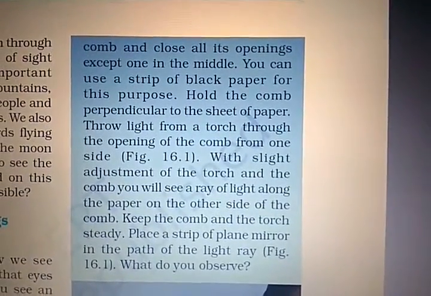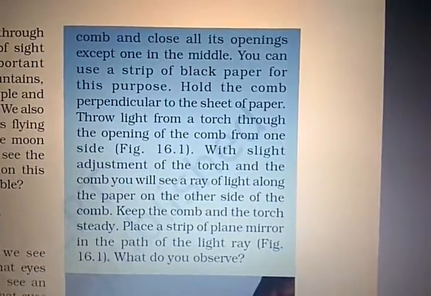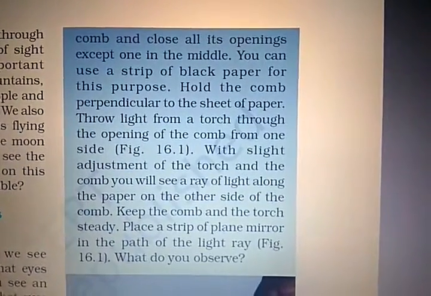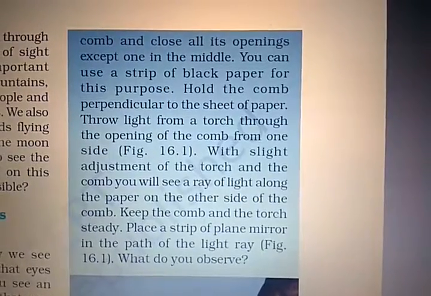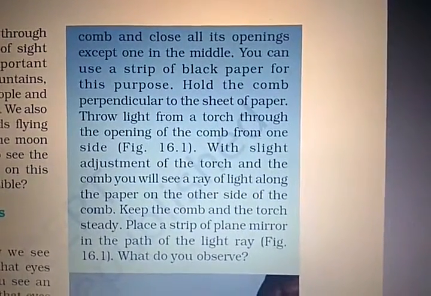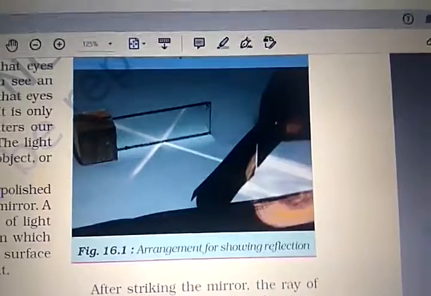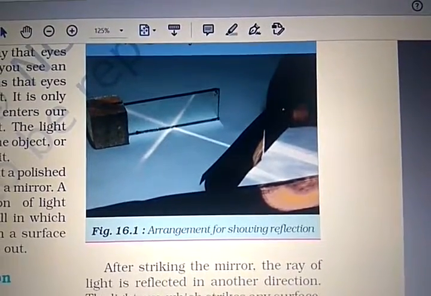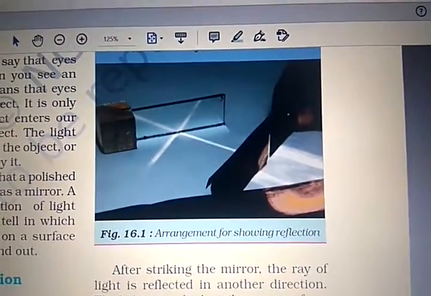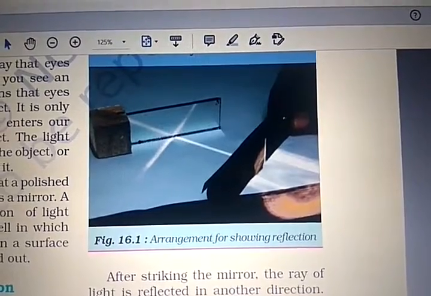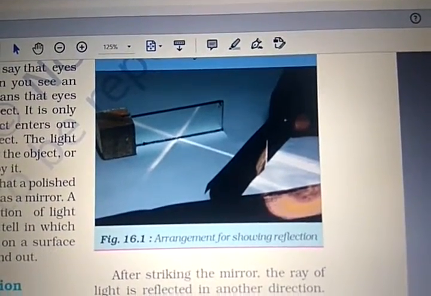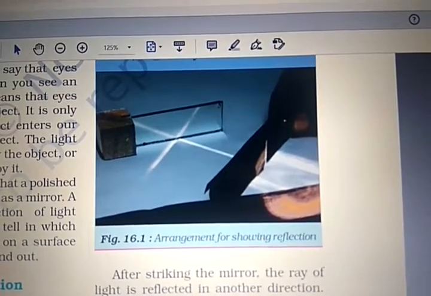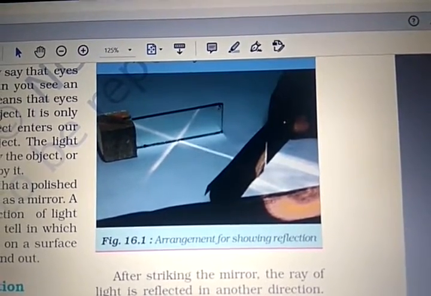Keep the comb and torch steady. Place a strip of plane mirror in the path of the light ray, as in figure 16.1. What do you observe? Here you can see the mirror is fixed at one position. Now take this comb, right? So as per the comb, you have to do it, so you can get the path of the rays.